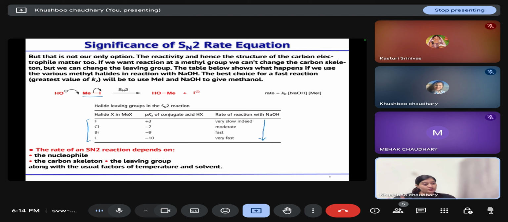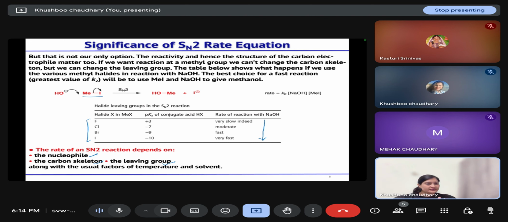So the rate of an SN2 reaction depends on the nucleophile, it depends on the carbon skeleton, and it also depends on the leaving group that is present, along with the usual factors, that is temperature and solvent, that will affect any kind of such substitution reactions.